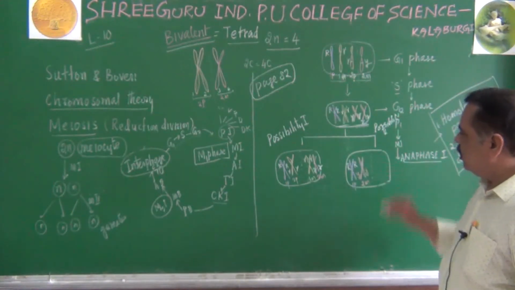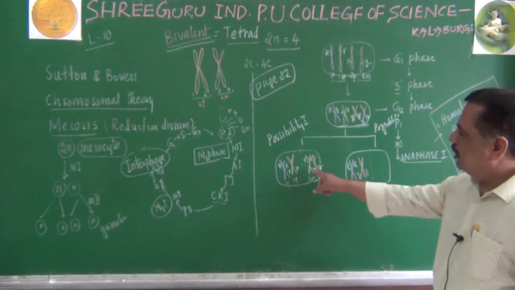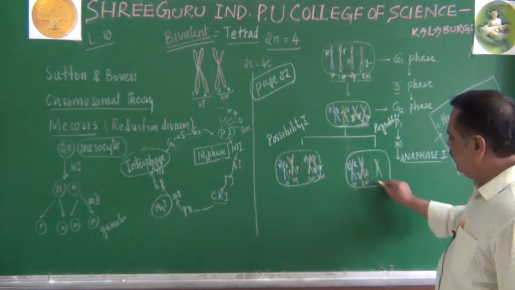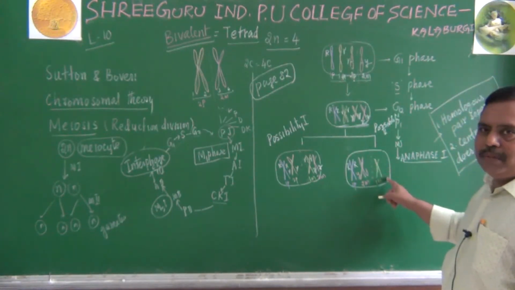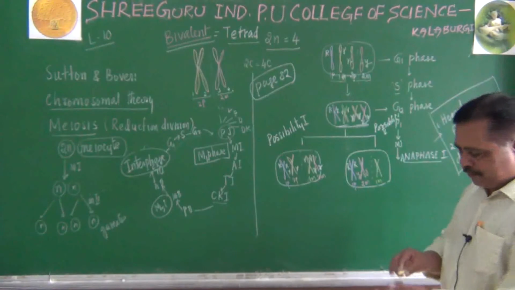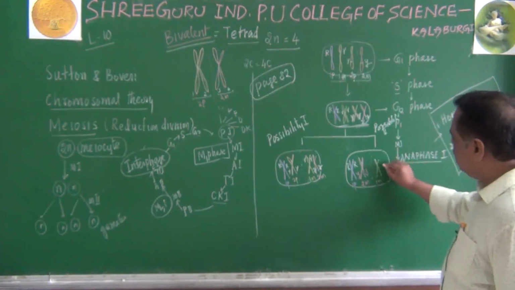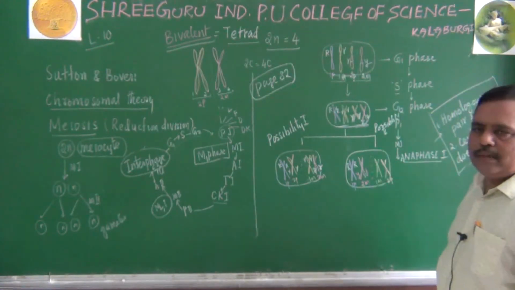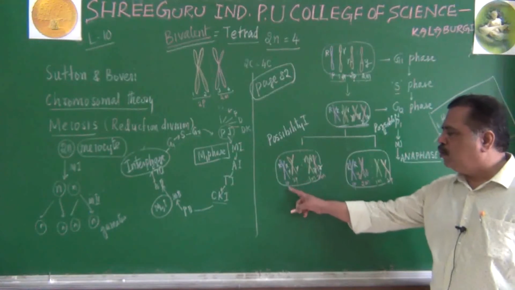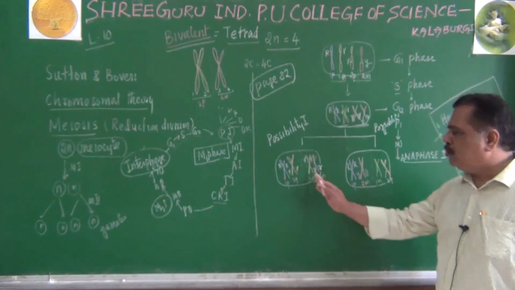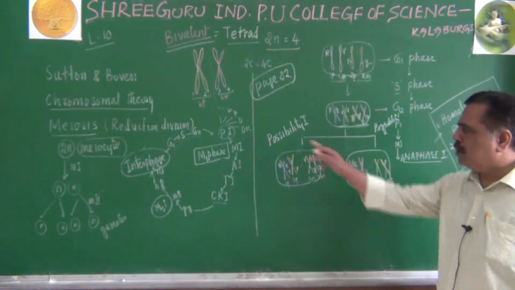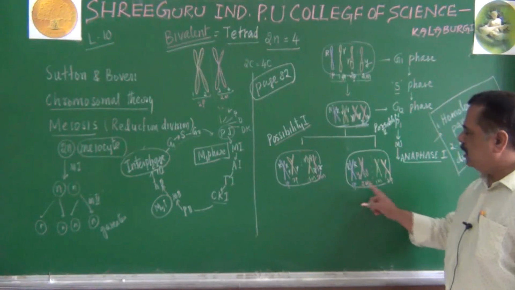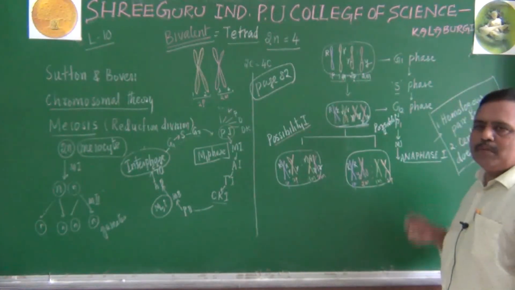They will come to one pole. What about the opposite, another pole? Here yellow chromosome, that means first maternal is here, imagine. But second maternal will not come here. Second paternal comes here, imagine. Second paternal. Let me draw this chromosome in this case. Second paternal. So remember students, if both the paternals go one side, both maternals come to another side, that is possibility one. Otherwise, one paternal, one maternal, another paternal, another maternal, they can come to another side.